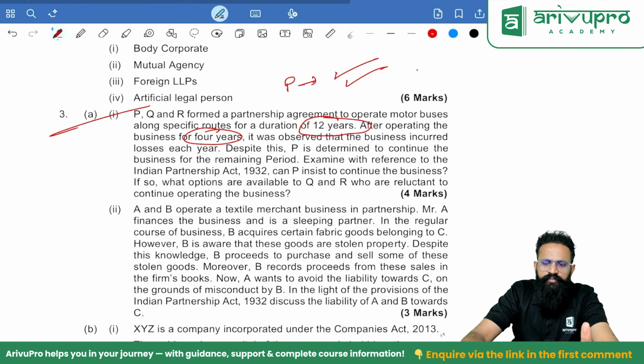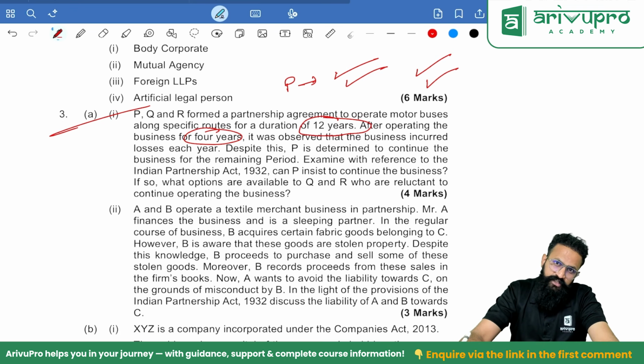First thing, mutual agreement. All of you have to agree and mutually dissolve the firm. If not, go the court's route. Perpetual losses are one of the grounds for dissolution. The court may order dissolution.